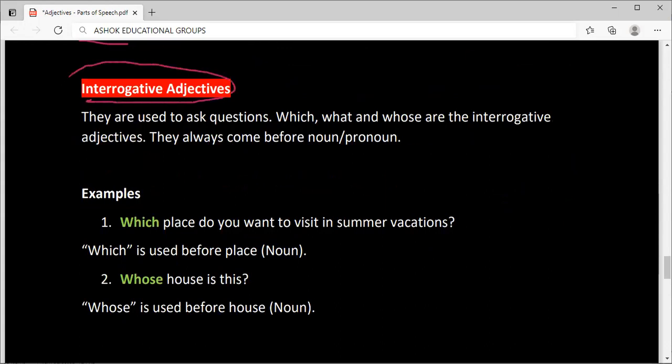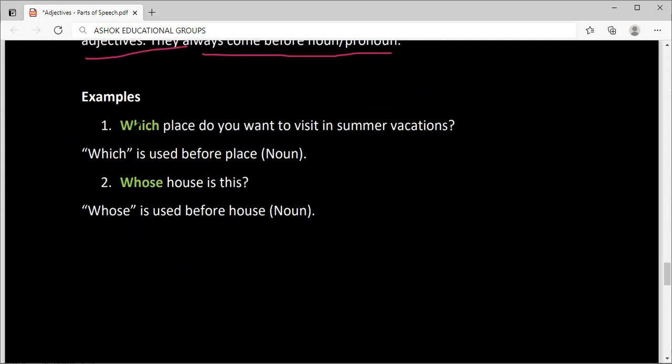Interrogative adjectives. They are used to ask questions. It is important. Which, what, and whose are the interrogative adjectives. They always come before noun or pronoun. For example, which place do you want to visit in summer vacation? Which used before the noun place.